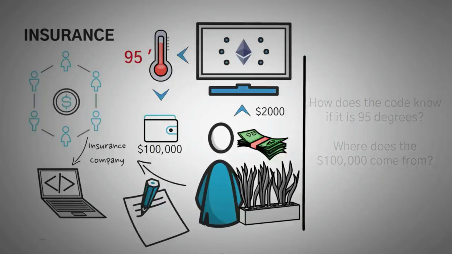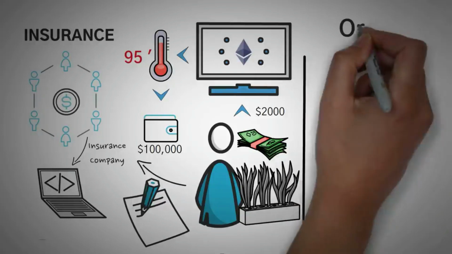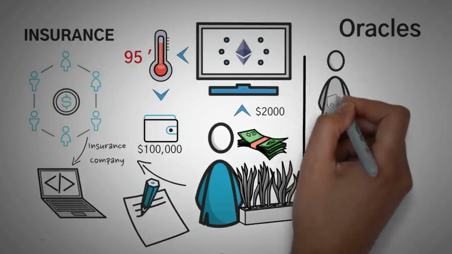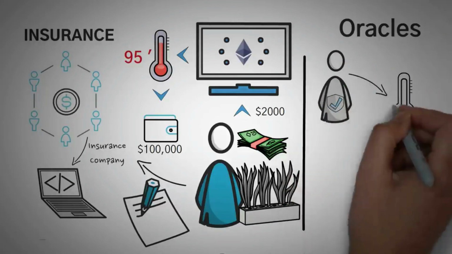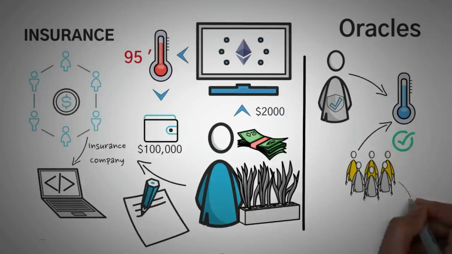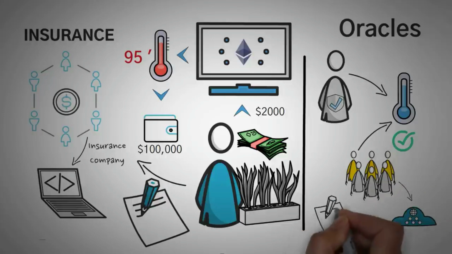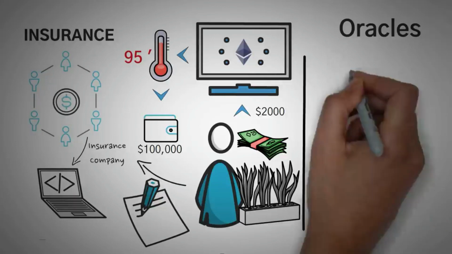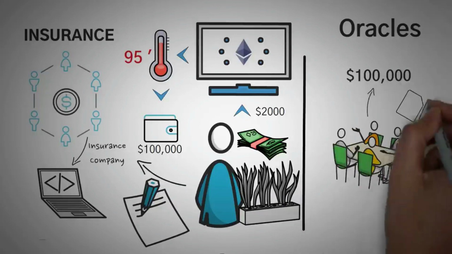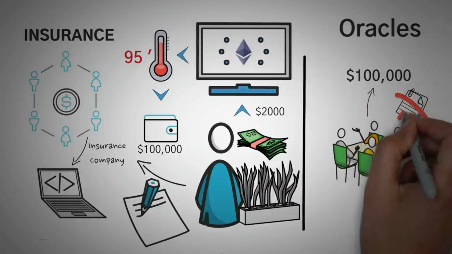Well, to connect the real world to the blockchain, we have to use something called oracles, which are trusted sources that become a bridge between the real world and the crypto world. We can create an oracle in our city that reads the temperature and is verified by a few people to make sure that it can't be frauded. Then the smart contract can reliably use it as a data source to decide if insurance requirements are met or not. Secondly, the $100,000 comes from other people buying insurance that bought the premiums, but maybe they didn't get paid out because the requirements were not met.